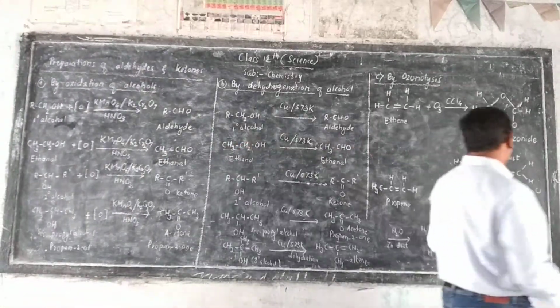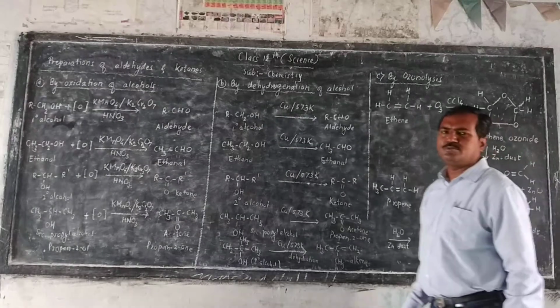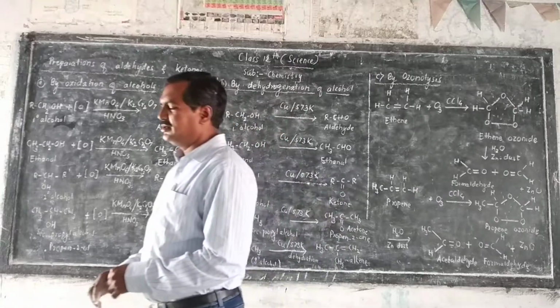Here CH3CHO, that is acetaldehyde, and here HCHO, that is formaldehyde, and this oxygen will combine with zinc to form zinc oxide. In this way there are different methods to prepare aldehydes and ketones.